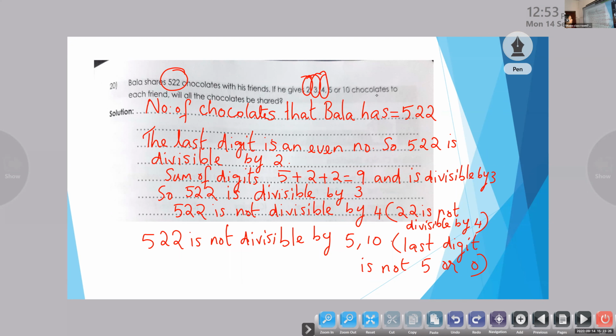So we have discussed the divisibility rules. For the given number 522, we have to check whether it is divisible by 2, 3, 4, 5, and 10. If you know the divisibility rules, there is no need of dividing and checking, because the rules will help us to understand whether the given number is divisible.